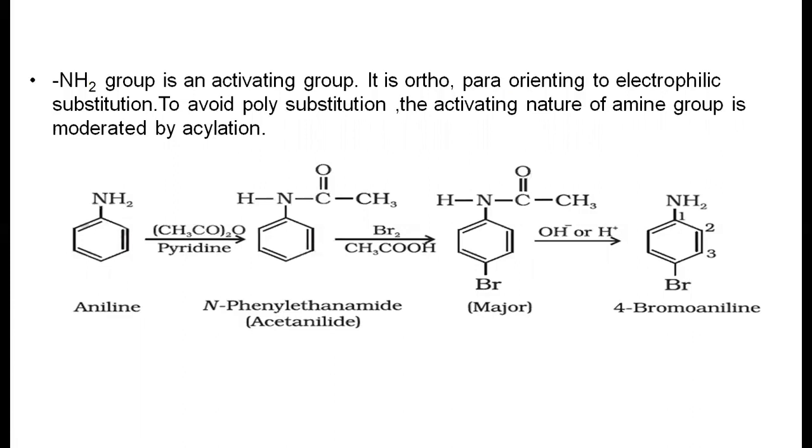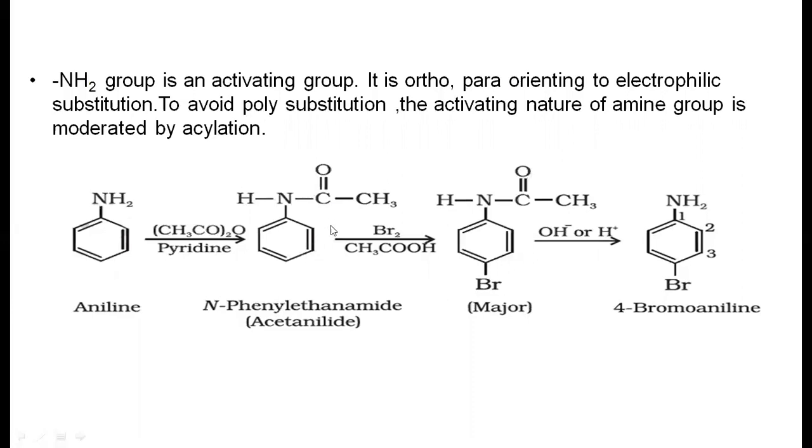So to moderately deactivate this group, aniline first reacts with acetic anhydride, which produces acetanilide. In this acetanilide, the electron withdrawing group is adjacent to the nitrogen, hence it is a less activating group than the amine group, the NH2 group.